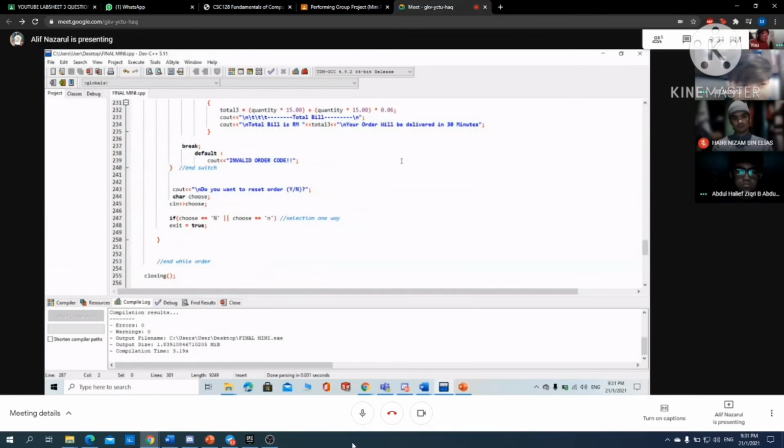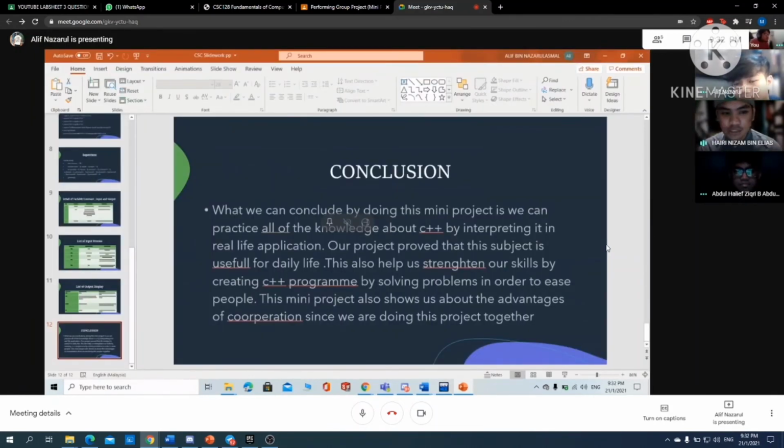Thank you. Okay, lastly, for the conclusion, what we can conclude from doing this mini project is that we can practice all of our knowledge about C++ by applying it to a real life application. Our project proved that this subject is useful for daily life. This also helped us strengthen our skills in creating C++ programs by solving problems in order to ease people's lives. This mini project also showed us the advantage of cooperation since we did this project together. Okay, that's all.